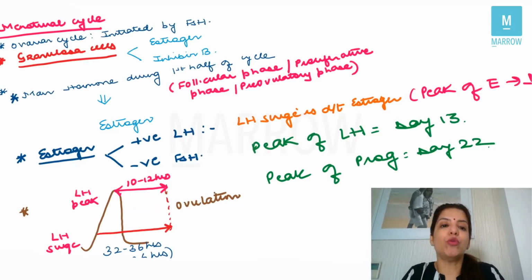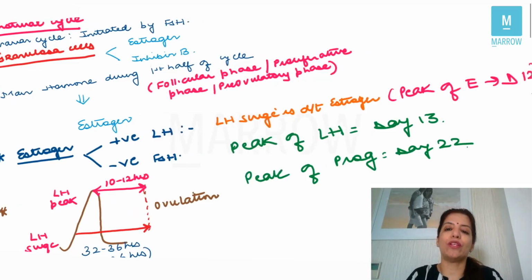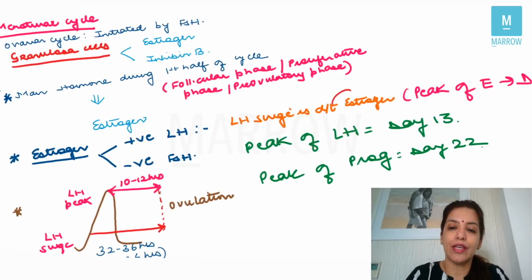Now the main hormone during the first half of the menstrual cycle, which is called the follicular phase or the proliferative phase or the pre-ovulatory phase, is estrogen. That is the third important point. The next important point: estrogen has a positive feedback on LH and a negative feedback on FSH. Because estrogen has a positive feedback on LH, the levels of LH suddenly increase, and that is called the LH surge. So if they ask you what the LH surge is due to, you are going to say LH surge is due to estrogen.